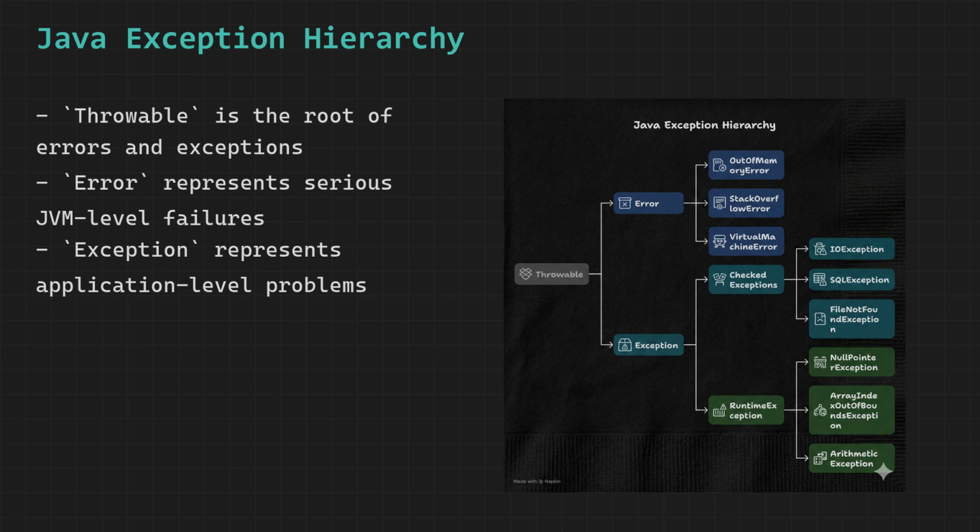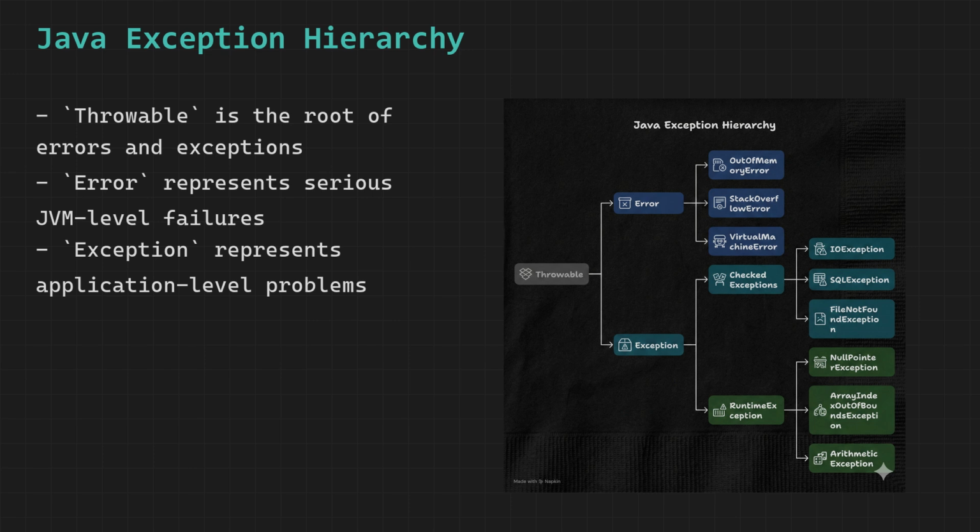At the very top of everything sits a class called Throwable. Every single error and exception in Java is a descendant of Throwable. Throwable has two direct children, Error and Exception, and they represent two completely different categories of problems.